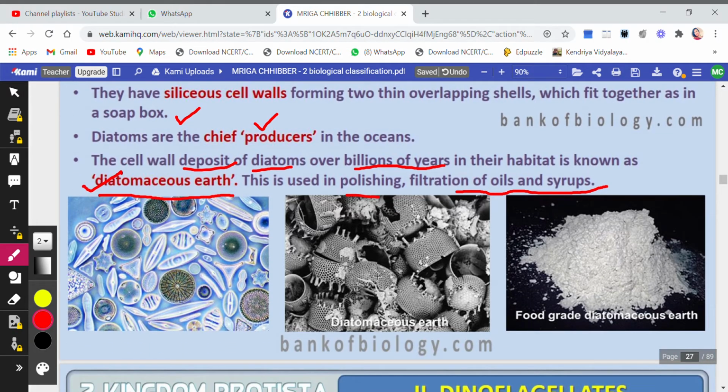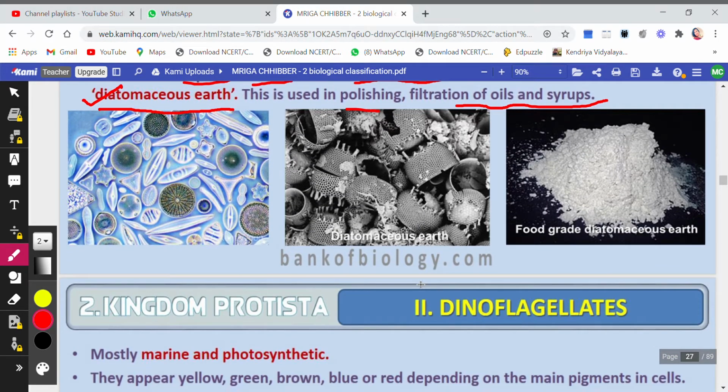See how they have shown diatomaceous earth. You can say mud, but it is actually not soil; it is the aggregation or gathering of shells. The shells collected and settled on the sea bed, and a layer formed. The earth that formed is called diatomaceous earth, which is used for polishing, and for filtration of oils and syrups.